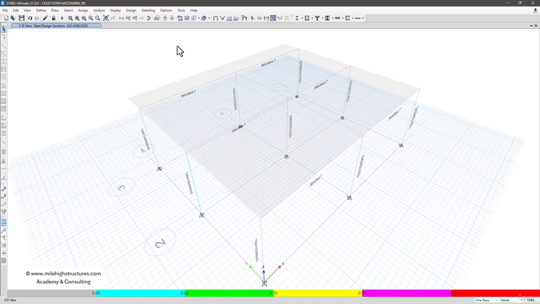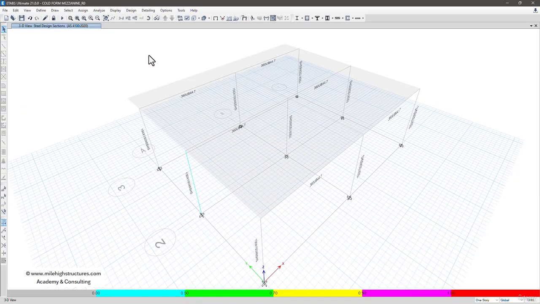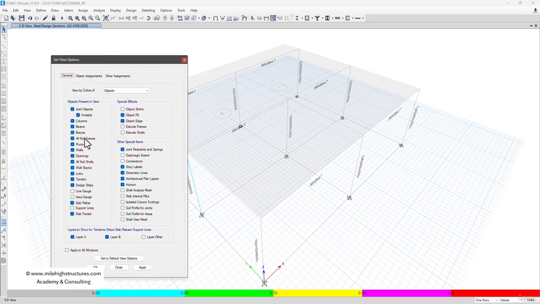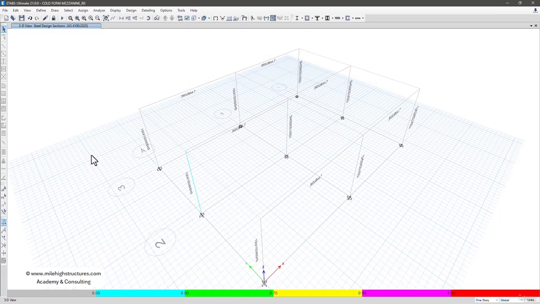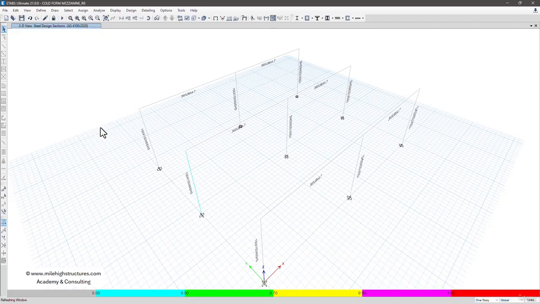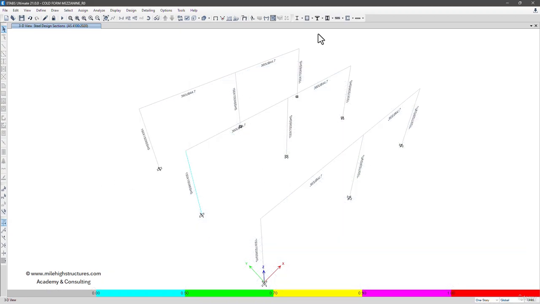Basically, we don't need to deselect any kind of member, and then additionally we can press Ctrl W and switch off the floors option. We can go by selecting the floors, click on apply and close. Now we only have these members here. We can switch off the grids also, and if required we can simply switch off the horizon also by pressing Ctrl W and deselecting the horizon and apply. So now the design is simple and clear to us.